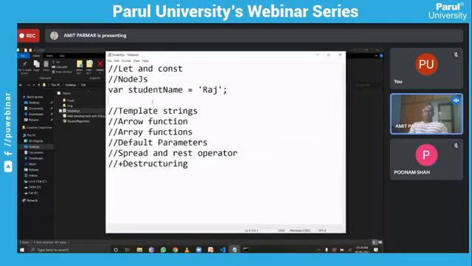If I want to write this particular name into my HTML file, I can simply write document.write, and then provide a string, like welcome, and then student name.